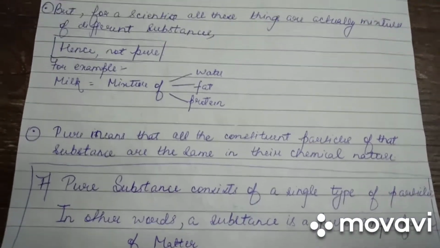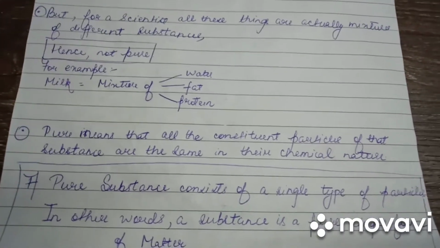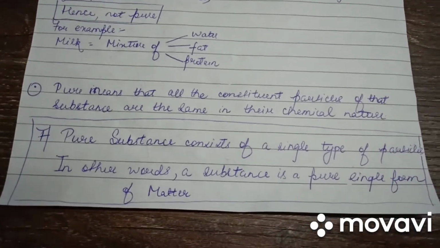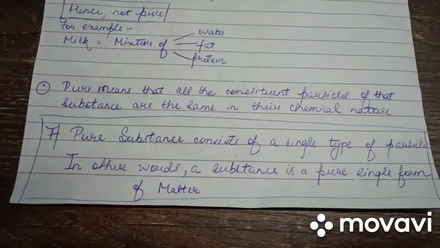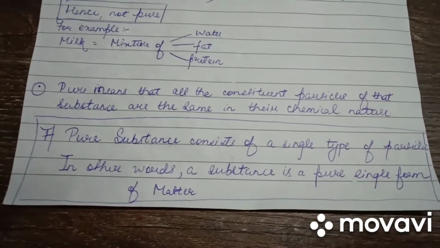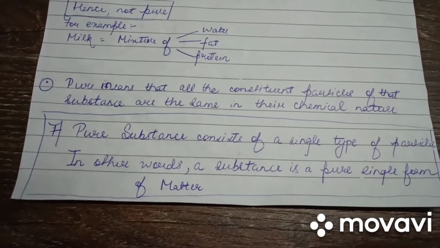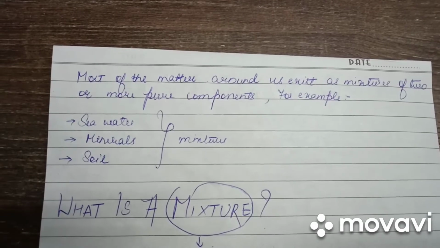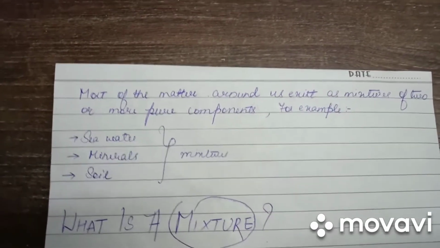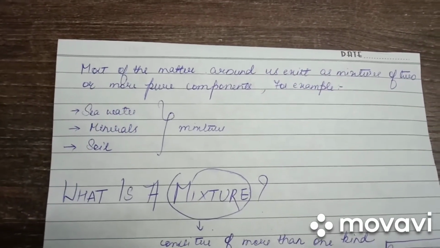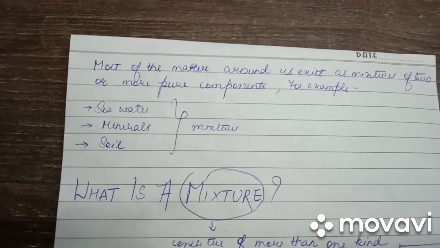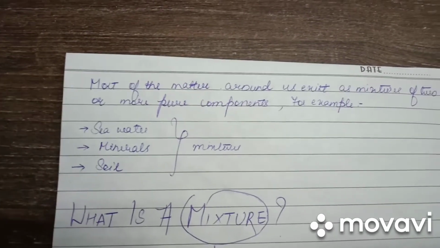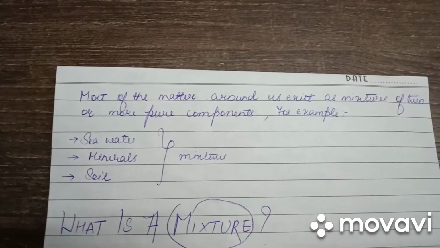Pure means that all the constituent particles of that substance are the same in their chemical nature. A pure substance consists of a single type of particle. In other words, a substance is a pure single form of matter. It should be noted that most of the matter around us exists as a mixture of two or more components. Like we discussed, the examples of milk, seawater, minerals, soil, spices, and other various examples discussed previously are all mixtures.